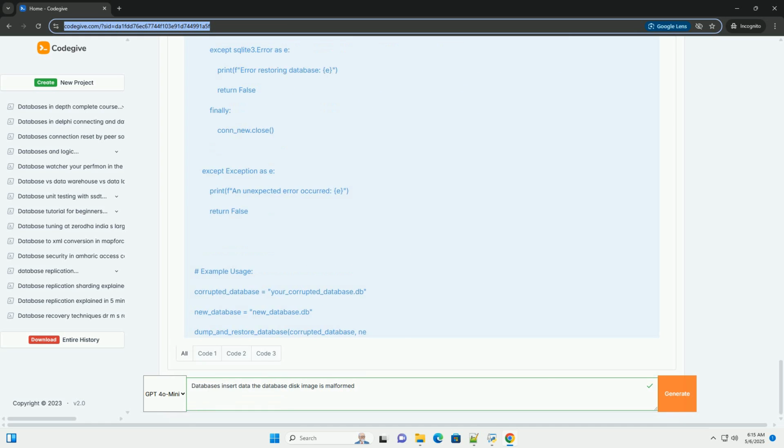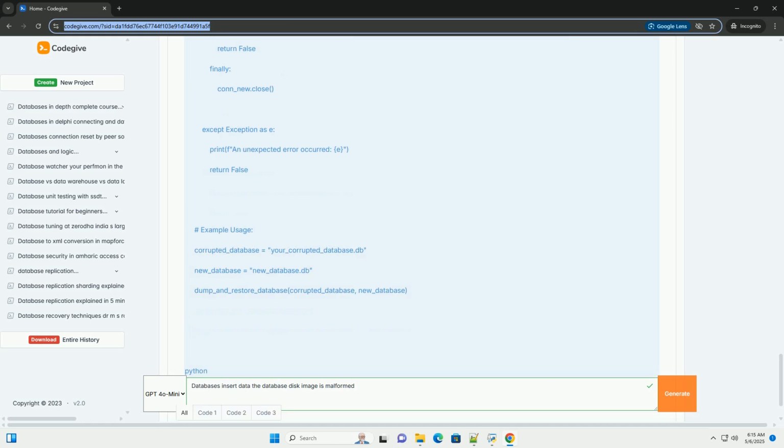Unable to open the database. The database connection fails completely, preventing access. Query failures. Specific queries might fail, while others succeed. Data inconsistencies. Data retrieved is incorrect or incomplete. Write errors. Attempts to insert, update, or delete data fail.